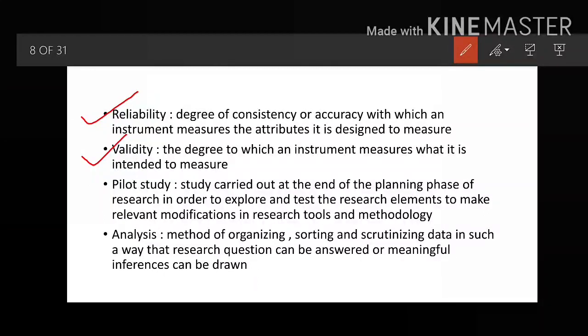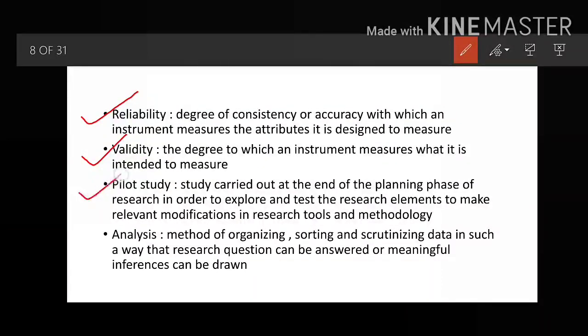Now when will you call that machine reliable? If you ask that particular individual to stand again on that weighing machine, and if the machine shows the same result as before, you can call it a reliable machine, because that machine is measuring consistent and accurate weight every time you ask the same individual to stand on it. So I hope the difference between reliability and validity is clear to you.